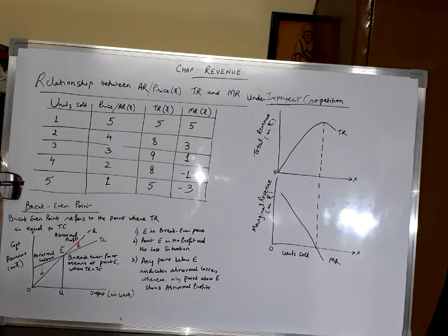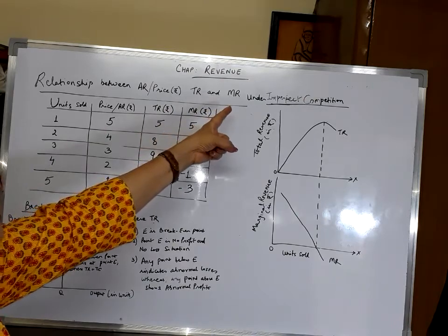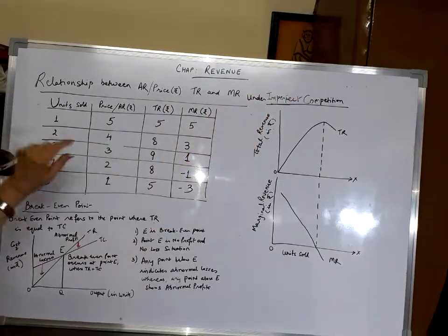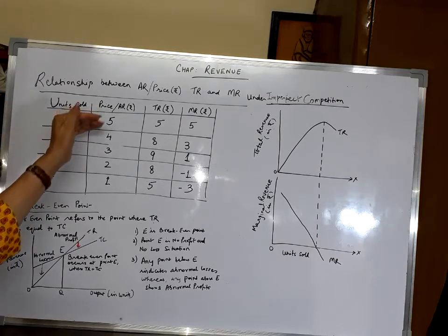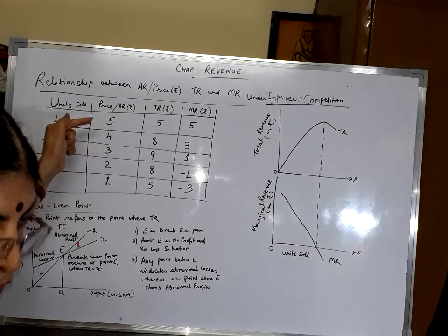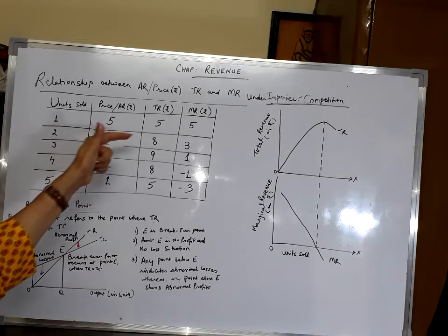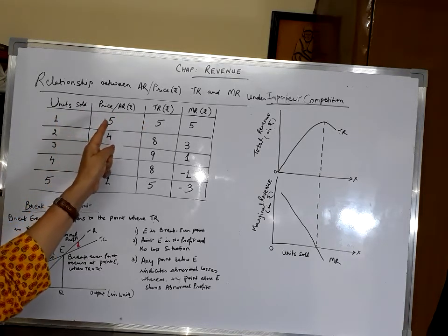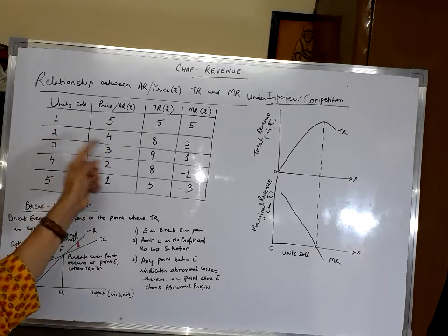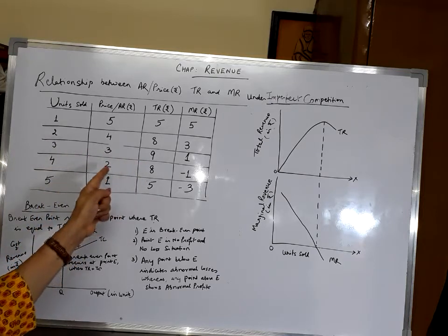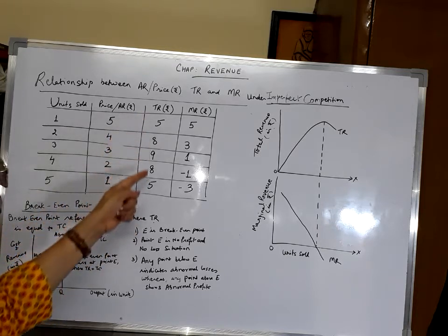So let us look at the schedule relationship between average revenue, that is price, total revenue and marginal revenue under imperfect competition. I have made the schedule. There are 5 units of the commodity that have been produced and the price keeps falling with every additional unit produced. So price is falling from 5, 4, 3, 2, 1. Total revenue, you have to multiply price per unit and the units sold. 5 into 1 is 5, 4 into 2 is 8, 3 into 3 is 9, 2 into 4 is 8 and 1 into 5 is 5. So this is your total revenue.